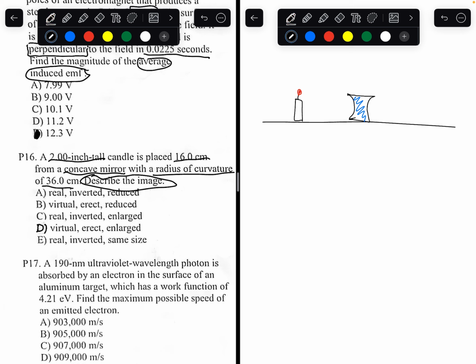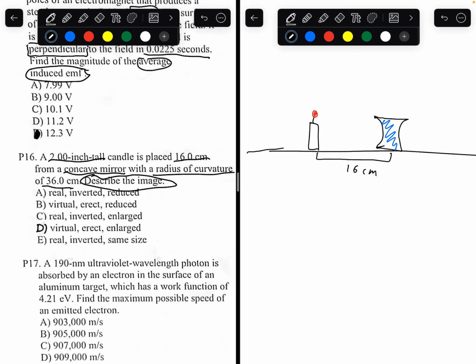And it is placed 16 centimeters away from the mirror. And the mirror has a radius of curvature of 36 centimeters. I'll explain shortly what that is. So this is the center. The radius of curvature is 36 centimeters.